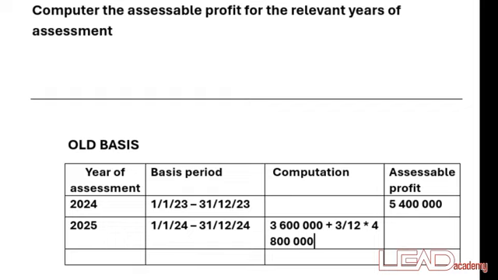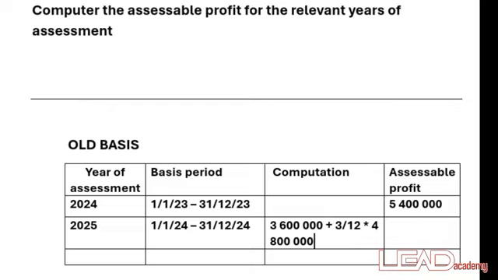So from January to December, which was the 9-month period to September, we had 3.6 million naira. Then that was the date that it ended, which was 30th of September. So a new date began. That was when they started using the new accounting period, which was 1st of October 2024 down to 30th of September 2025.